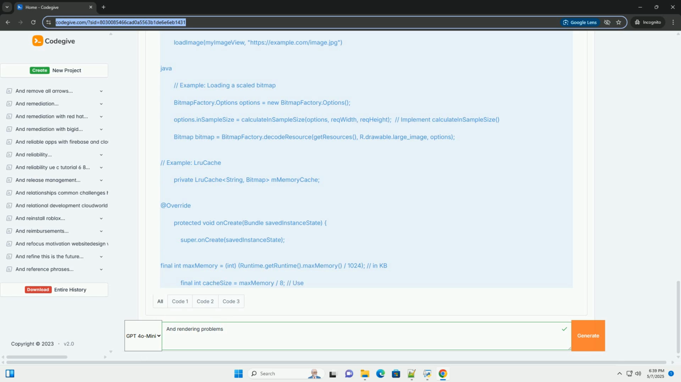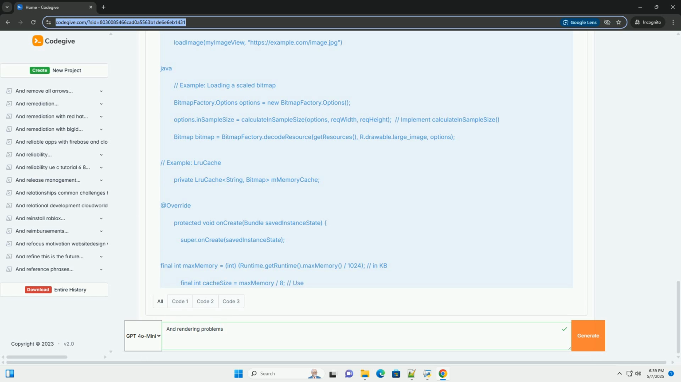Load bitmaps asynchronously. Use a background thread or coroutine to load bitmaps and update the UI when they are ready. Example. 6. Custom view optimization. Solution. Minimize object allocation in onDraw. Create paint objects and other resources outside of onDraw, and reuse them.